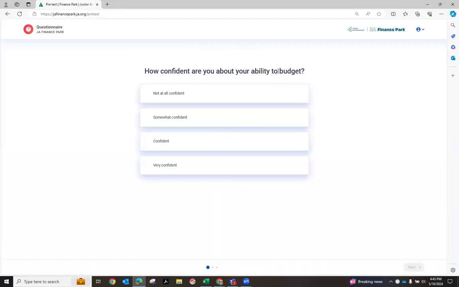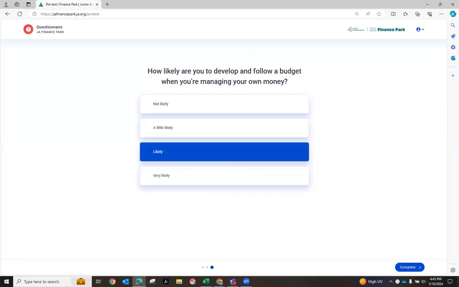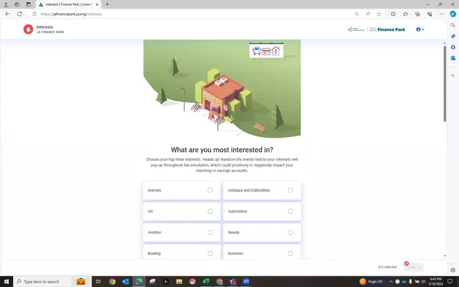From there, they're going to answer 3 questions about budgeting. How confident are they in a budget? How important do they think it is? And how likely are they to use it? So they can just answer those honestly.